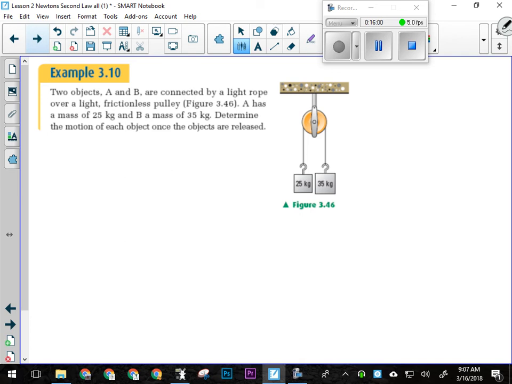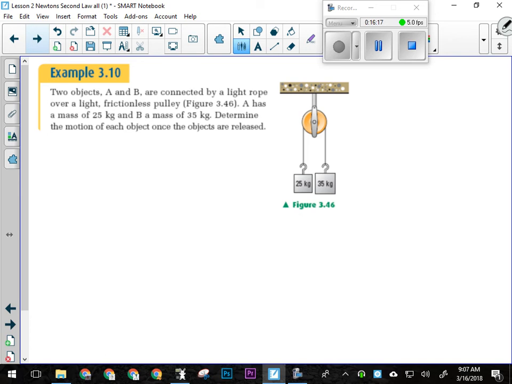All right. Another type of system is a pulley. Obviously, we use pulleys to help us to do work. We can use them as force multipliers and things like that if we put them in series. This is going to be a bit simpler than that. It's just a single pulley.